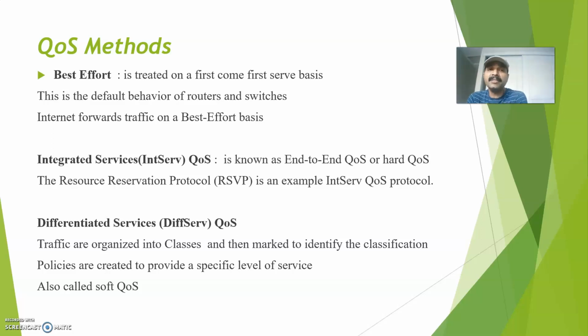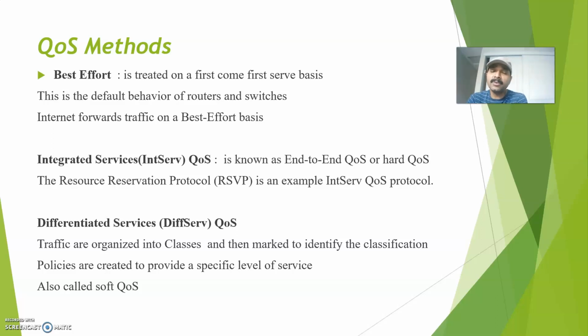Let us take the same example of a fire truck or ambulance. Assume there are four intersections. Before the fire truck arrives, each cop standing at an intersection will notify the other cops that the vehicle is arriving. Based on that, all four cops will plan a special lane so that the other traffic does not get disturbed. They will direct the ambulance or fire truck from source to destination, so a special lane is reserved from source till destination. At each and every intersection we have to reserve that special lane. That is why we call it end-to-end QoS.